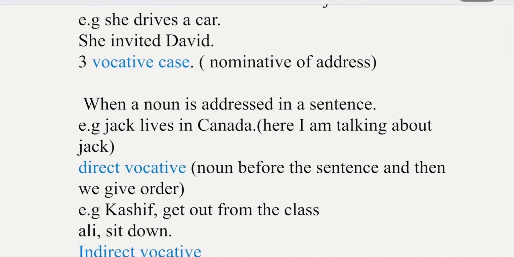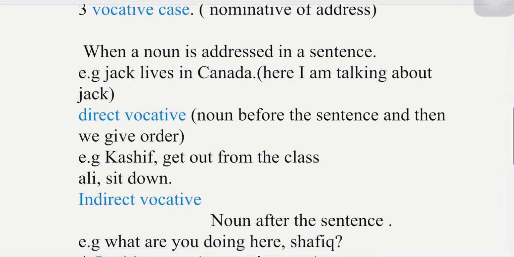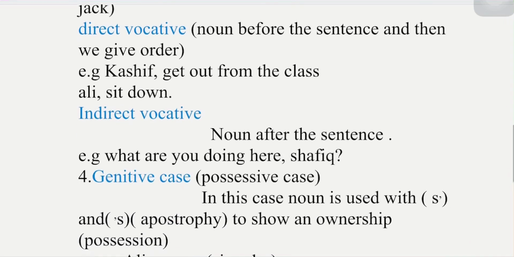Then we have two major types of vocative case. The first one is direct vocative case, and the second one is indirect vocative case. In direct vocative case, a noun is used before the sentence, and then we give an order, that we call direct vocative.